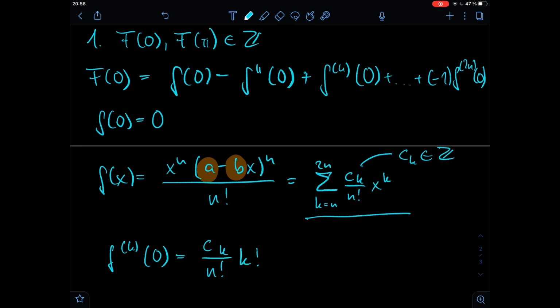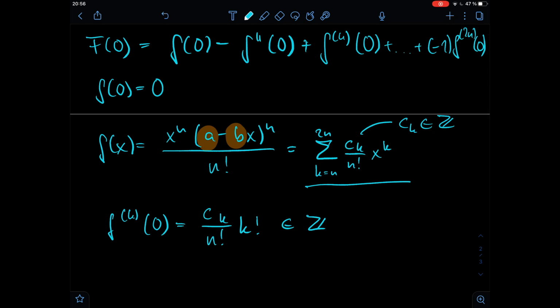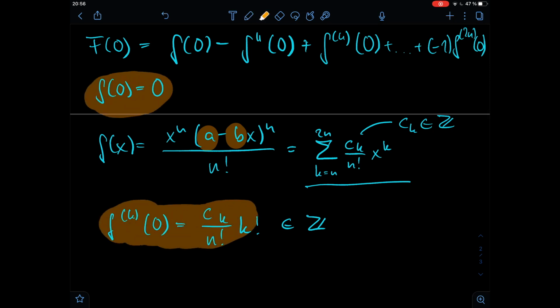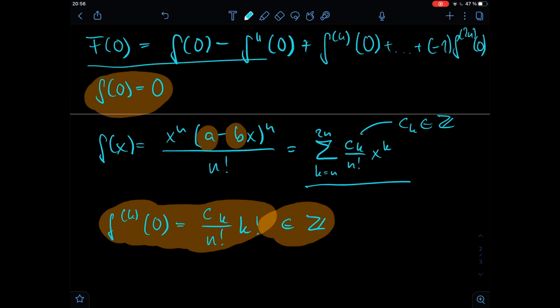And this whole thing indeed is an integer. So we know that f of 0 is 0, and we know that each derivative of this function is an integer. So we know that the sum of those functions is an integer as well. So this is our conclusion. F of 0 is an integer.